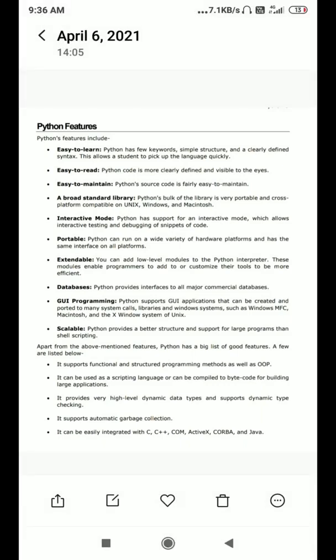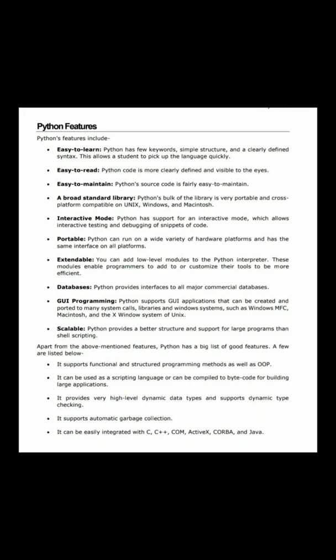And next, databases. Python provides interfaces to all major commercial databases. And the next one is GUI programming. By using GUI programming, we can easily interact with the Python editor. And scalable: why is Python scalable? Because it has a better structure and support for large programs than shell scripting.